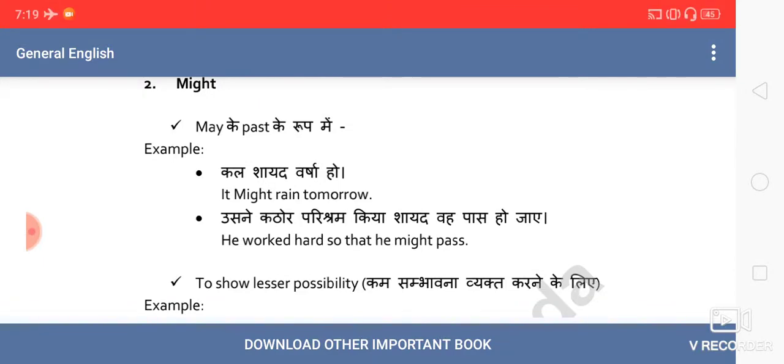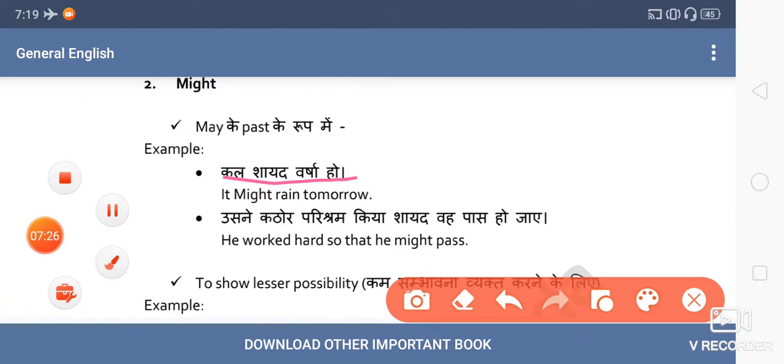The use is not written here, but the use is to express a possibility that is less probable, less possible. The intensity of this probability is less than may. You can see the word shayad, means the possibility is a little less than may. It may rain tomorrow and it might rain tomorrow. So possibility is more in may.